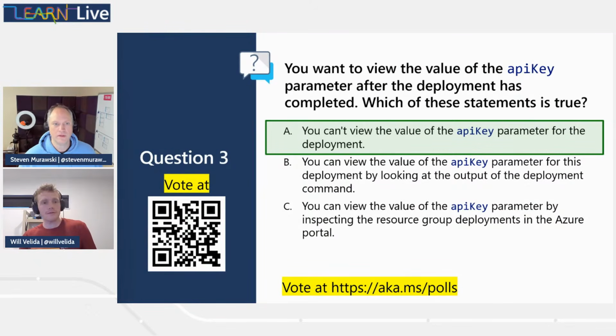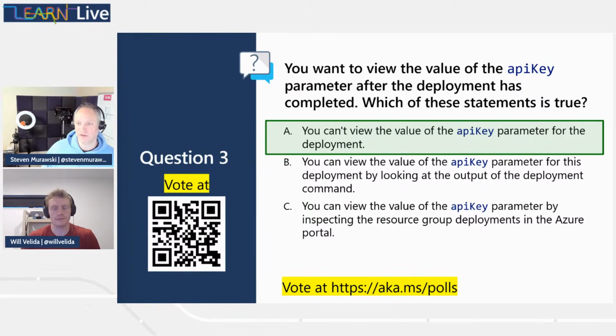Mostly A. It's good. A couple for B. Yep. So for the folks who are answering B, the only way that would be possible is if somebody specifically took that value and mapped it into outputs. You can do it. You probably shouldn't do it. So the default behavior would be A, that you wouldn't be able to view that.